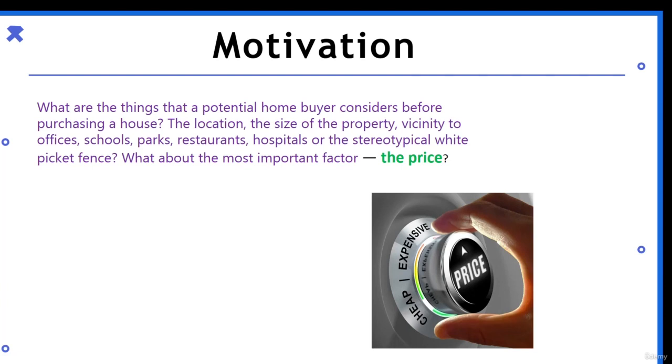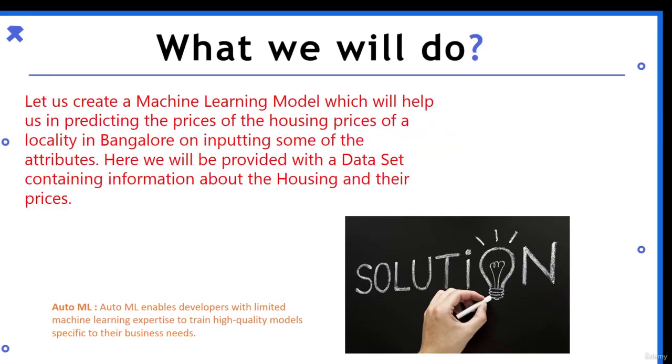Basically we'll create a machine learning app which can predict the prices of houses in an area. So now what we will do, we'll be creating a machine learning model which will help us in predicting the prices of the houses in a locality. We have taken the city Bangalore as we have data of Bangalore city. Here we are provided with a data set containing information about the housing and their prices in different localities. Okay.